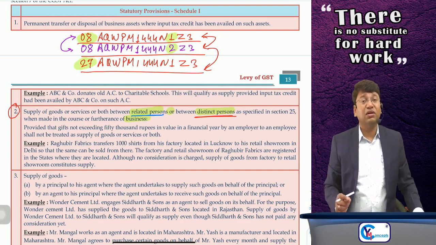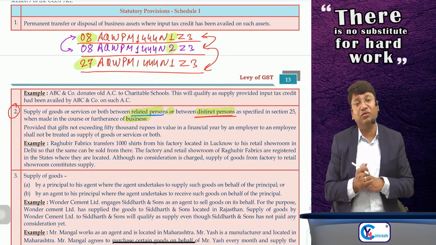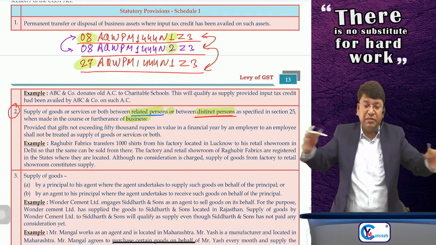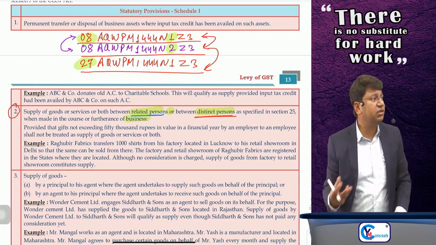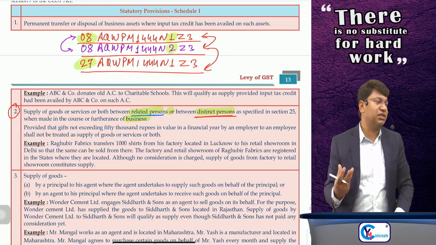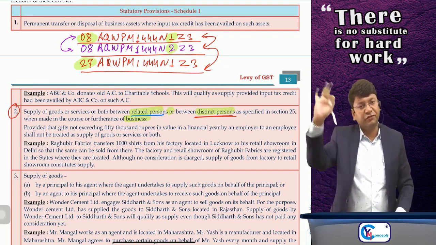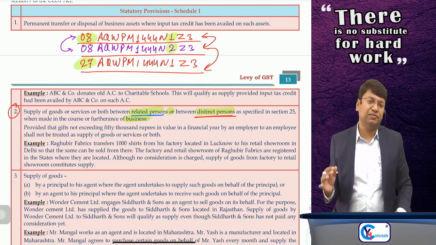Okay, so suppose I have a branch in Maharashtra and another in Chennai, Tamil Nadu. I will have to take separate registration for the two different states. But in the same state, if I have more than one branch, it's my choice whether I take a single registration or separate registrations for separate units. But for a different state, definitely there are two different registration numbers.